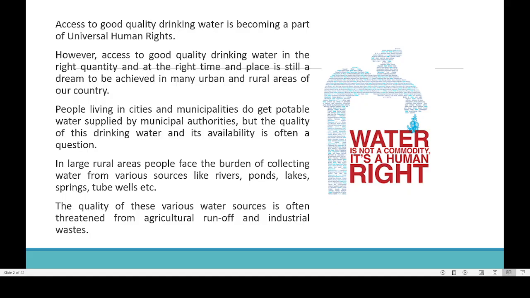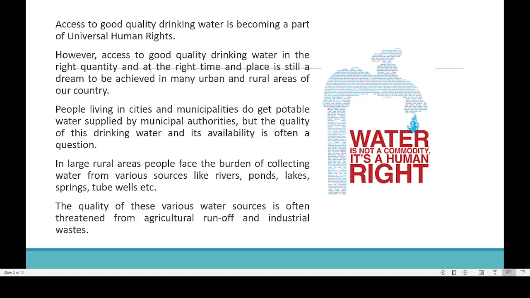Access to good quality drinking water in right quantity and at the right time is still a dream to be achieved in many urban and rural areas of our country. So that is a main important problem facing many people in our country. If you check in ChatGPT, you can see how many people in India are getting clean drinking water. You will have a check on that.